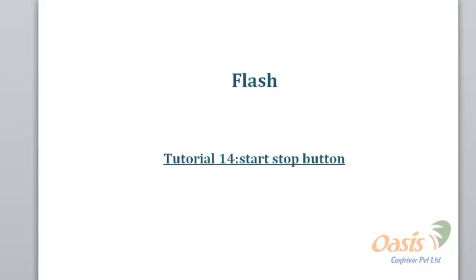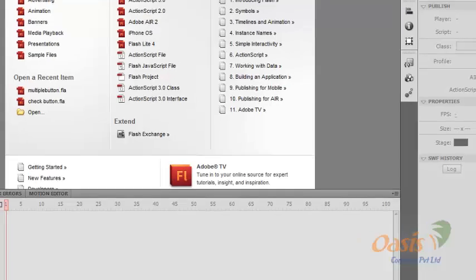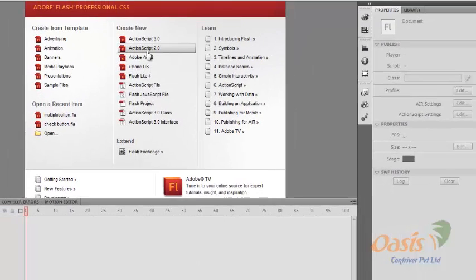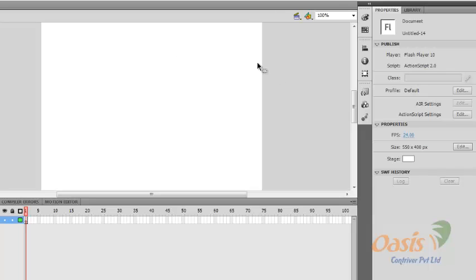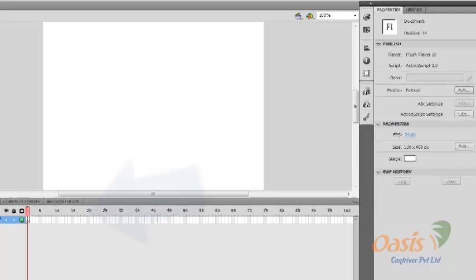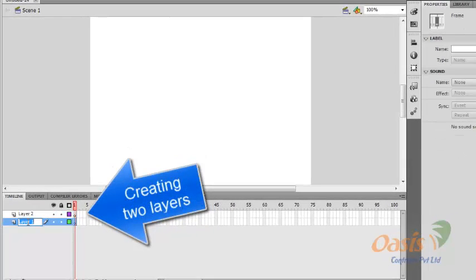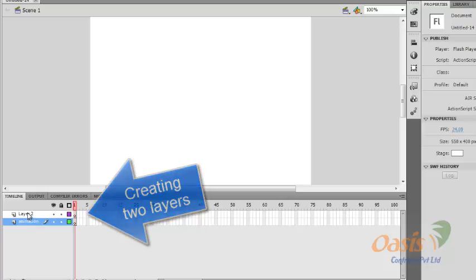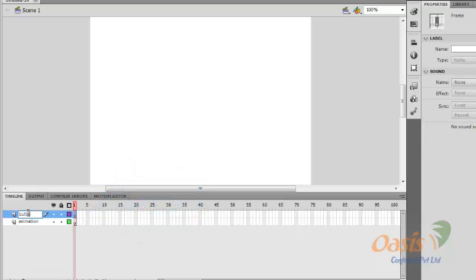In this tutorial, we are going to create start and stop button animation. Open ActionScript 2.0 and first create two layers here. Layer 1 for animation and layer 2 for button. Okay. First let's create the animation.